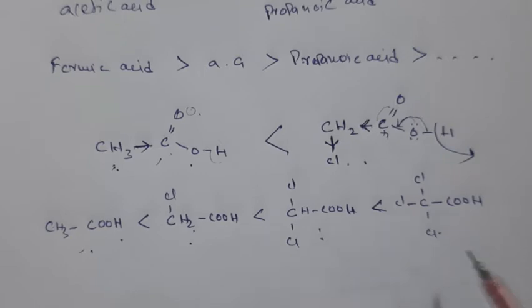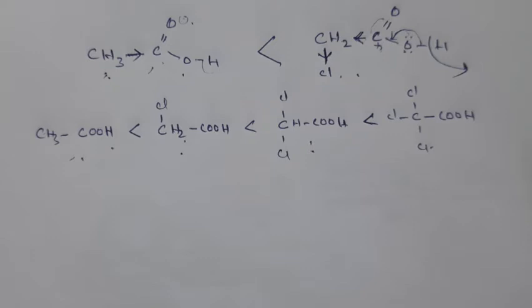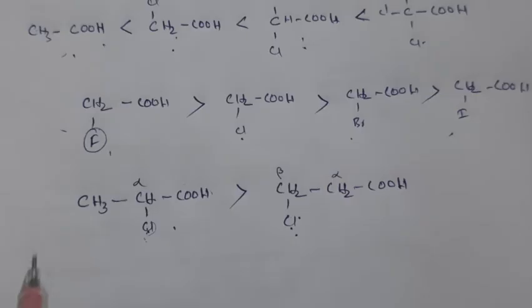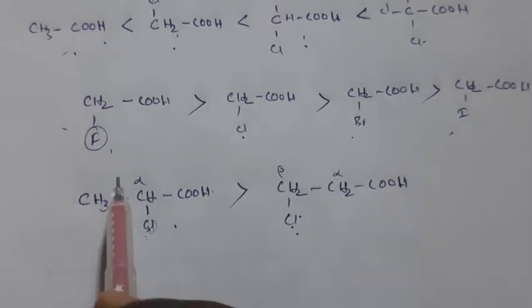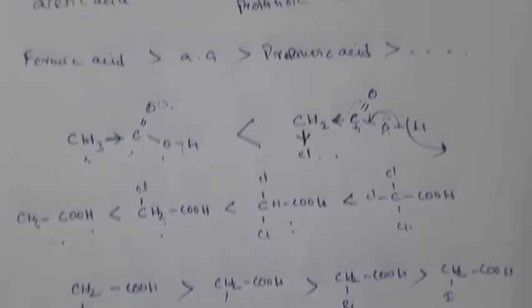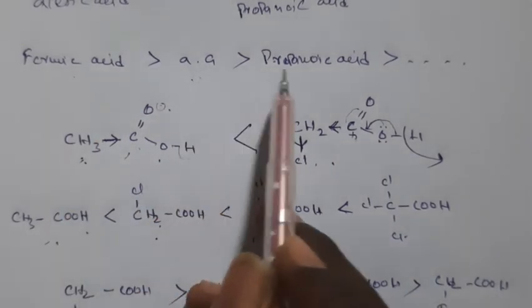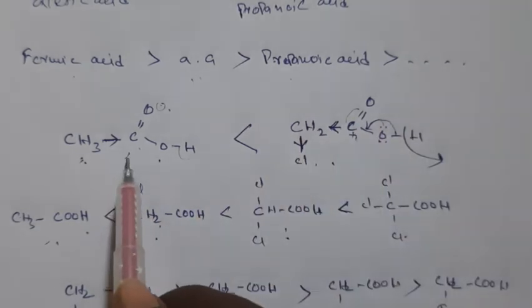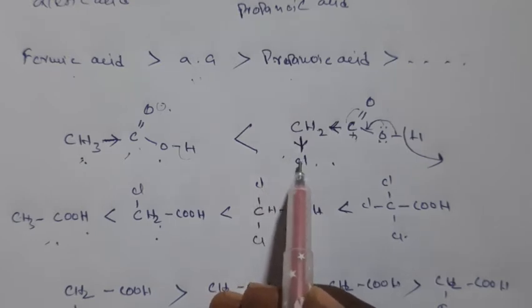Now again, if you place a more electron withdrawing group than chlorine, so what will happen? This is about carboxylic acid strength, right? What we discussed here: formic acid is more acidic than acetic acid, which is more acidic than propanoic acid. And again, if you place electron withdrawing groups on alpha carbons, carboxylic acid strength increases.